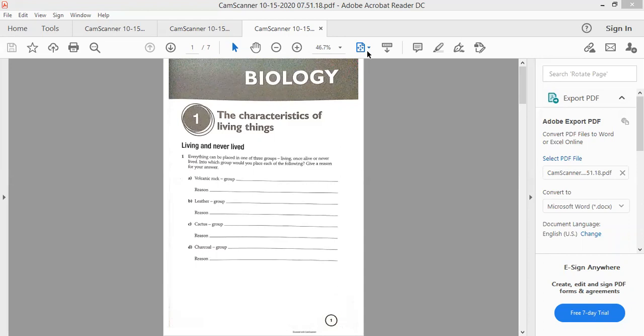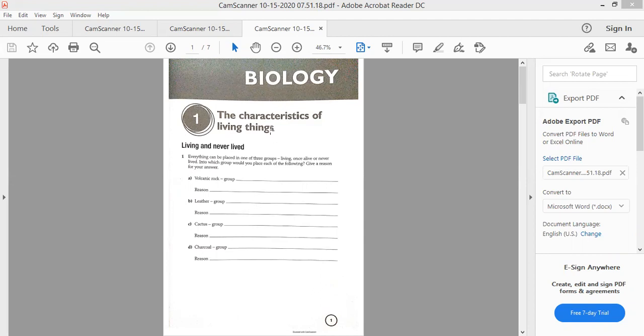or via Google Classroom. And for our materials about the characteristics of living things, this is the basic of the materials in science about the characteristics of living things.